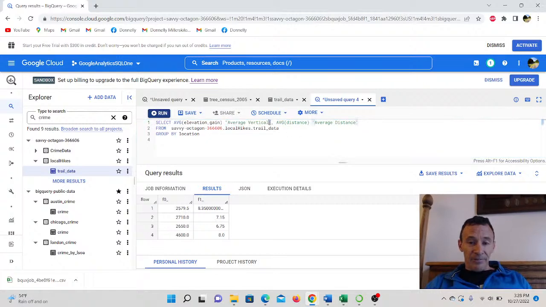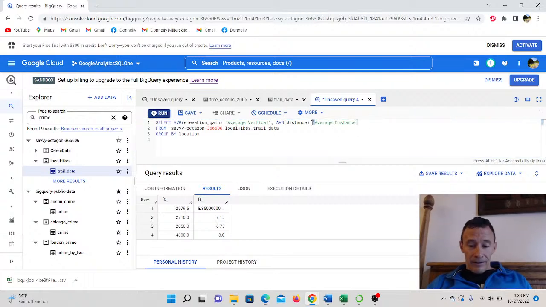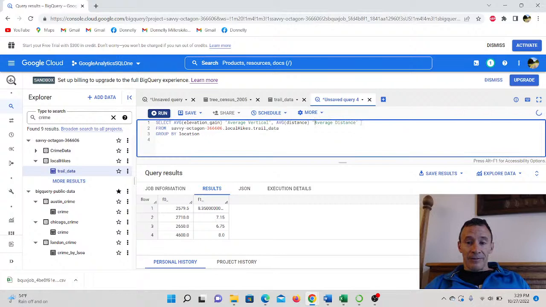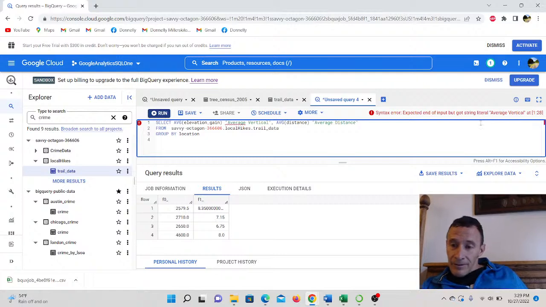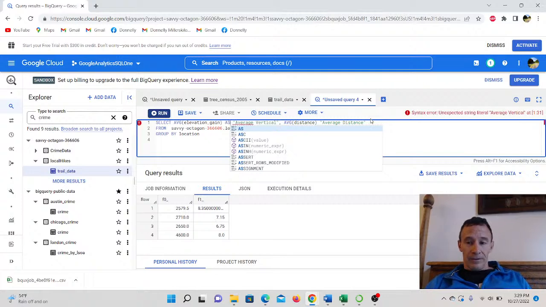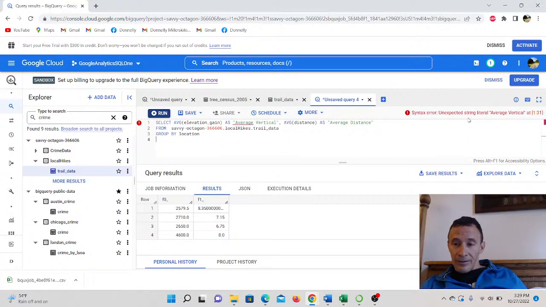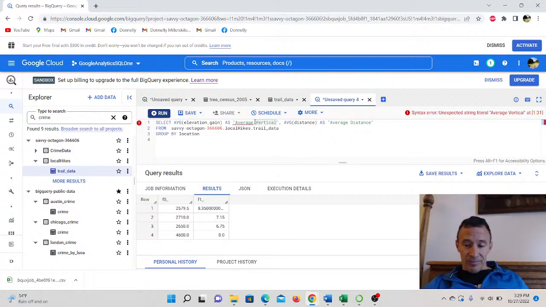Let me see. Average vertical. Maybe it doesn't like that space.